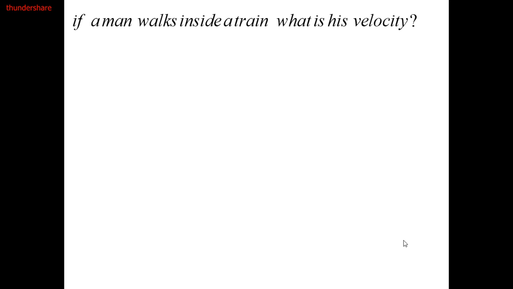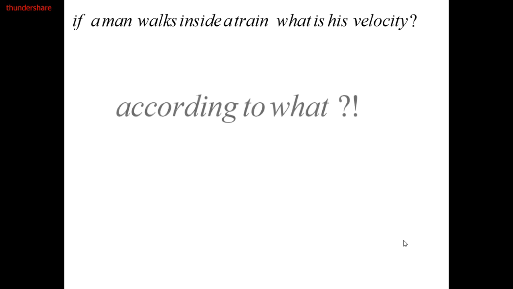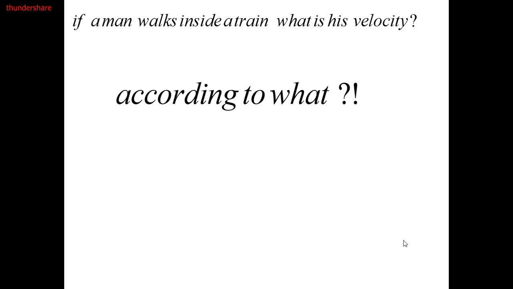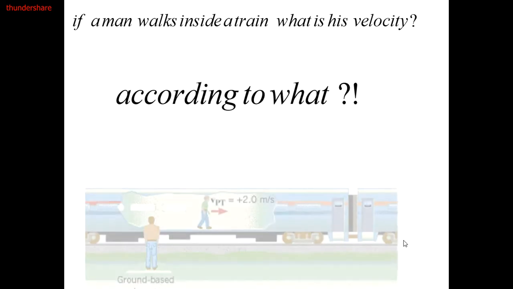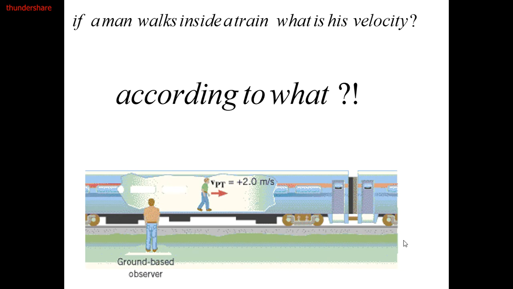To understand more examples, if a man walks inside a train, what is his velocity? Of course, according to what? Everything is relative. According to a fixed point on the train, or according to a ground-based observer.